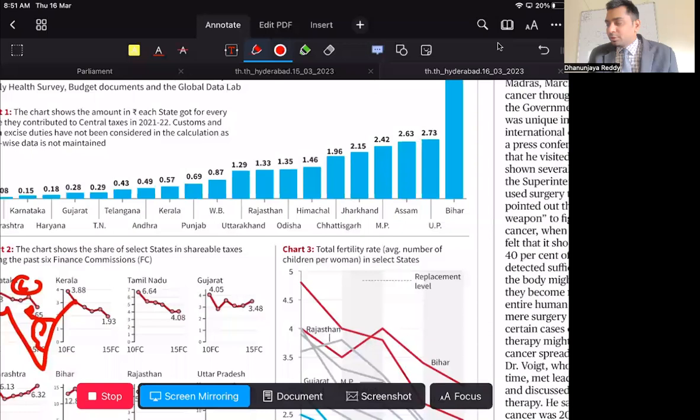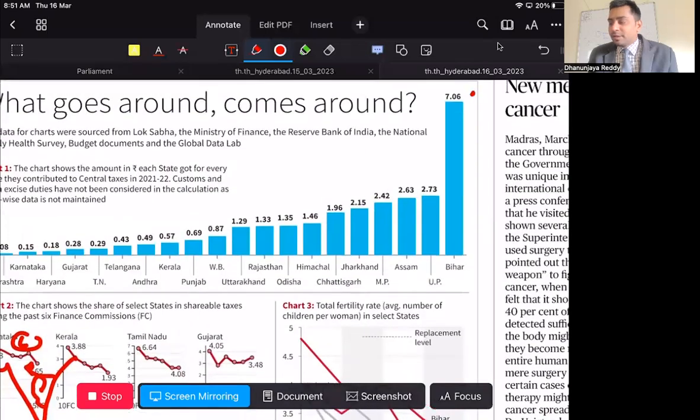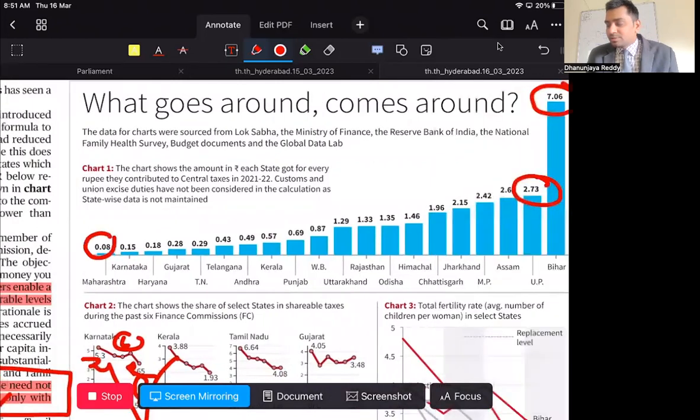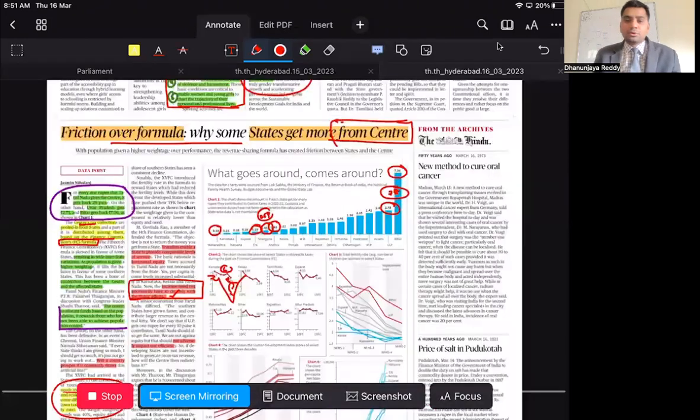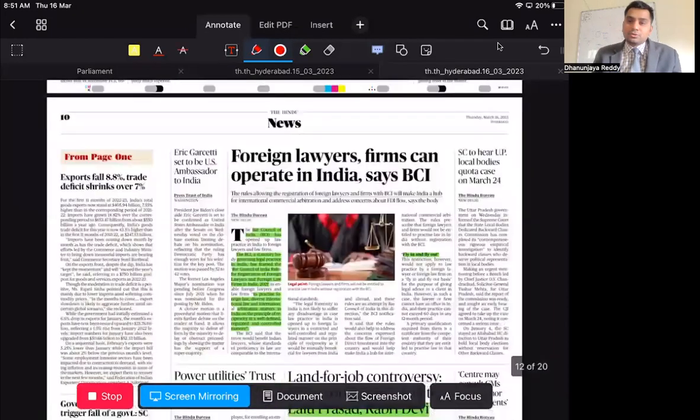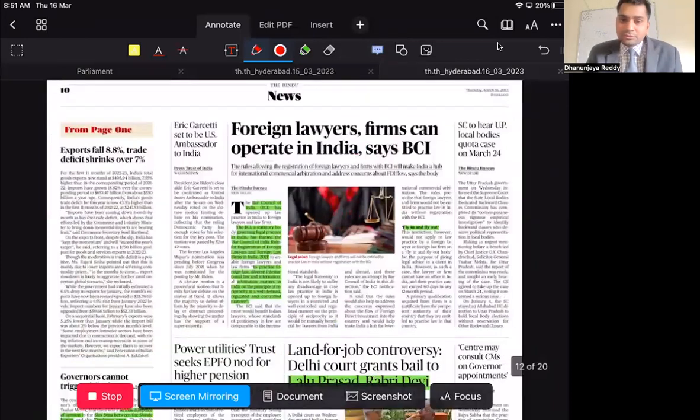For example, look here, for every 1 rupee that they are giving, Bihar is getting 7 rupees, Uttar Pradesh is getting 2 rupees, whereas Maharashtra is getting 0.08, states like Andhra is getting 0.5, Telangana 0.43, 0.29, less than around 25 paise they are getting. These are getting around 7 rupees. That is the difference. So you can write this in the so-called Finance Commission recommendations also.